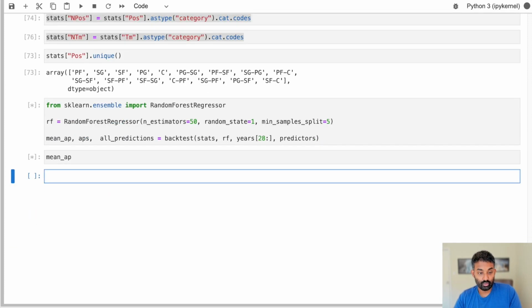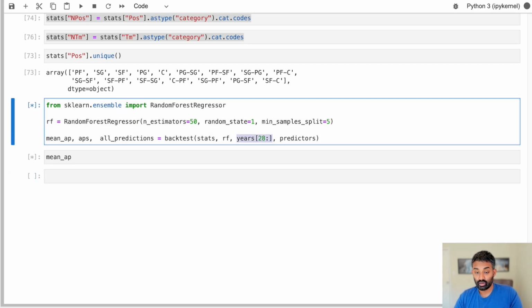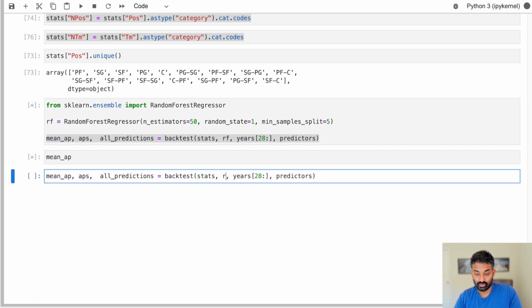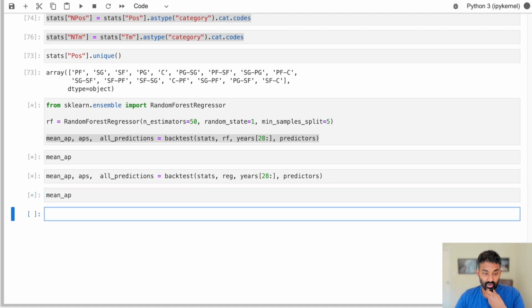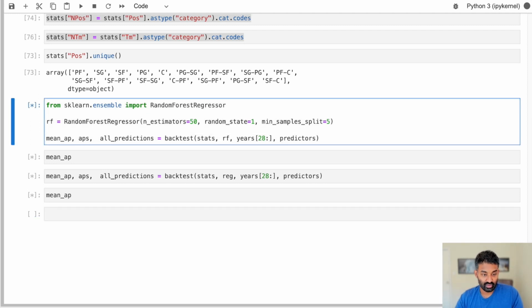And we can see what the error is from that. And while we do that, if we want to compare this against our regression model, we need to run our regression model only for these years. So let's go ahead and also do that so we can compare apples to apples here. All right, this will take a little bit to run. As I mentioned, random forests run more slowly than linear regression models, just because of the internal math and the way they work. But it shouldn't take too long. It should finish up quickly.